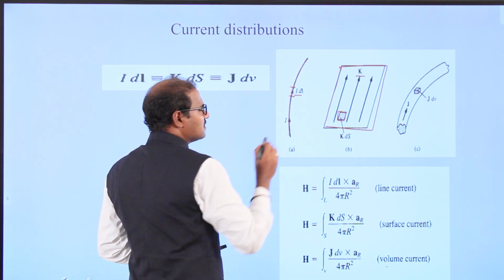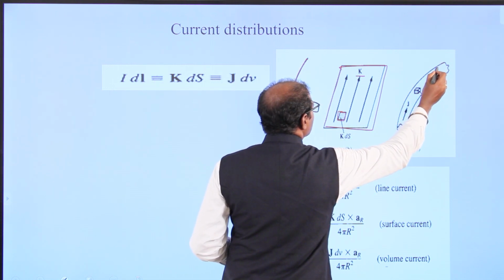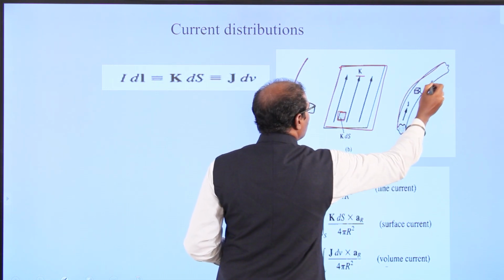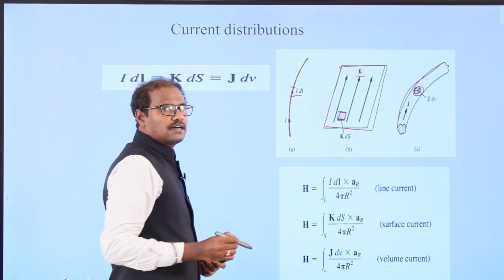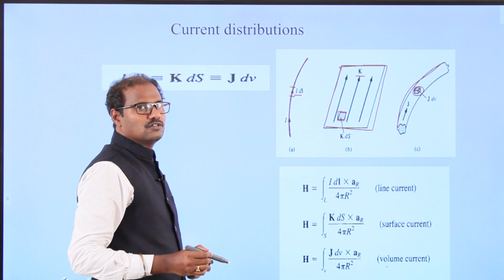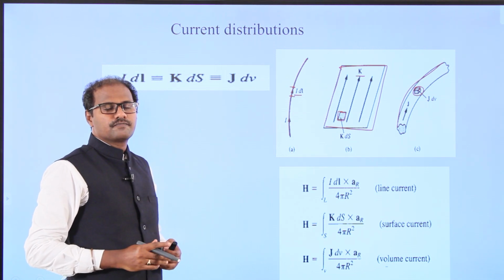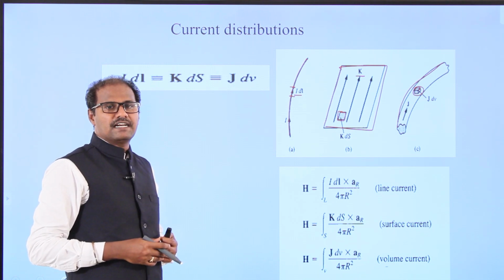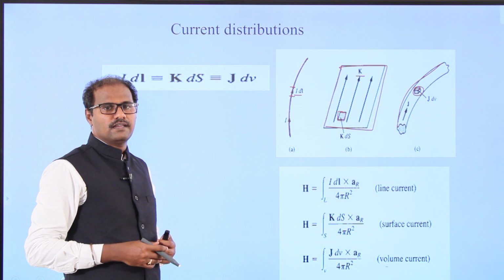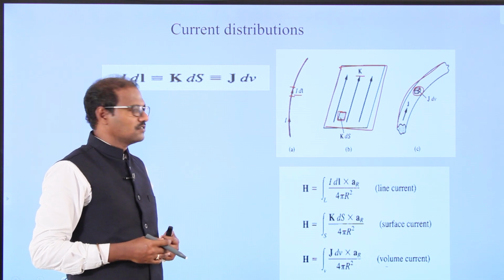Like that, I am going to take one volume, and in that volume a small volume element, with volume current density J dv. With the same analysis, with the help of the Biot-Savart law, we can estimate the magnetic field intensity at point P for the line, the surface and the volume.